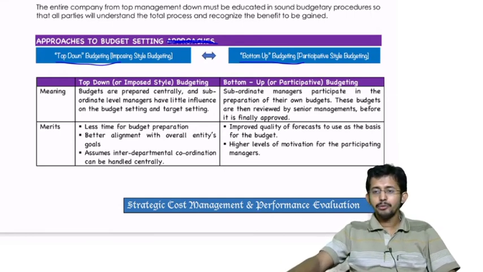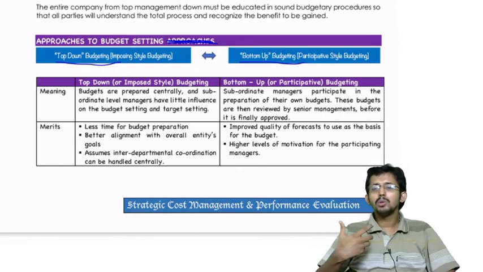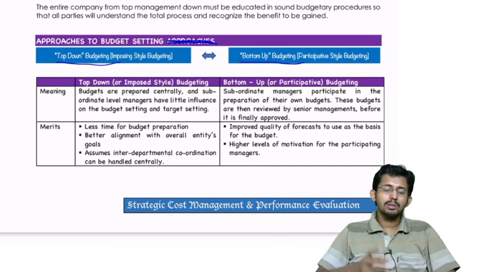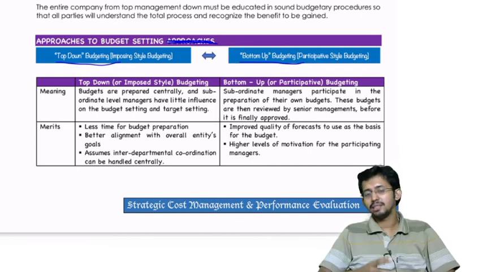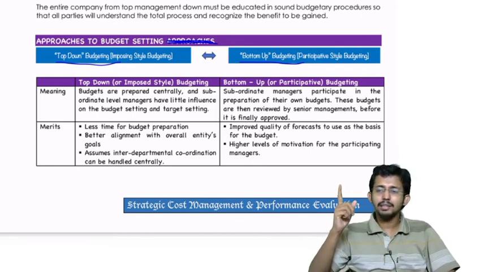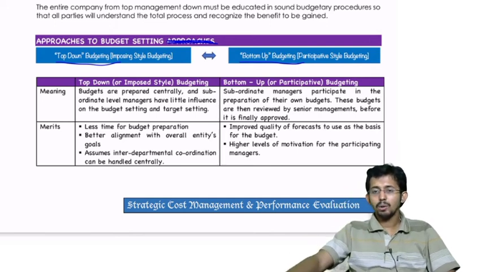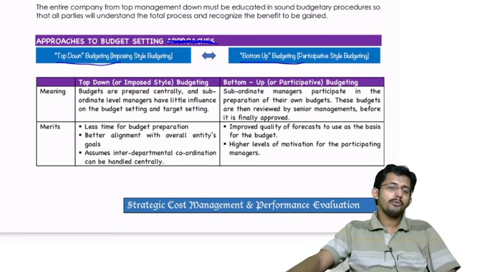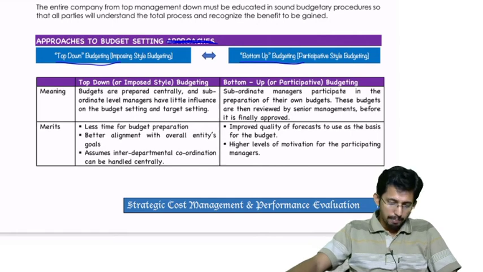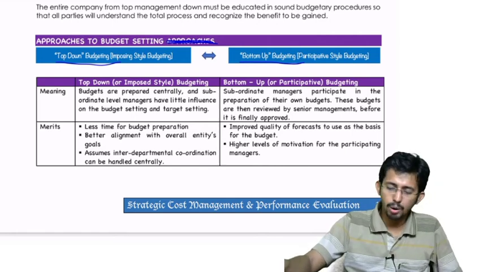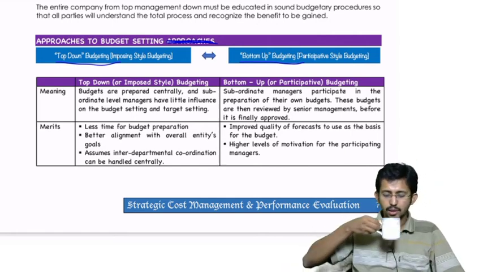Yes, if you are giving the power of budgeting to the lower levels, what will happen? They feel that they are also included in the entire process. So this entire budget becomes their budget. It is not the budget of the entity. Okay, it becomes the budget of the concerned department or concerned person. Whereas both these methods have got demerits also. Okay, the first demerit in the case of the imposed style or top down budgeting is one,